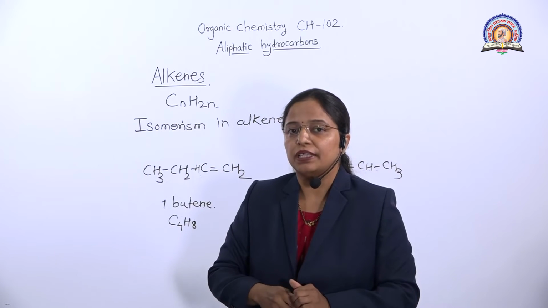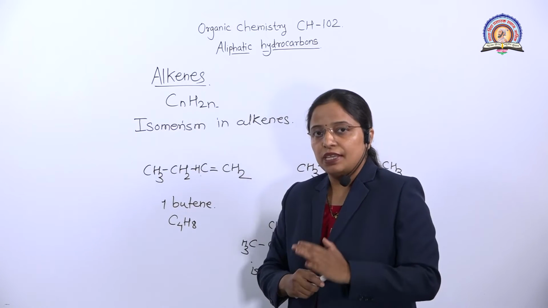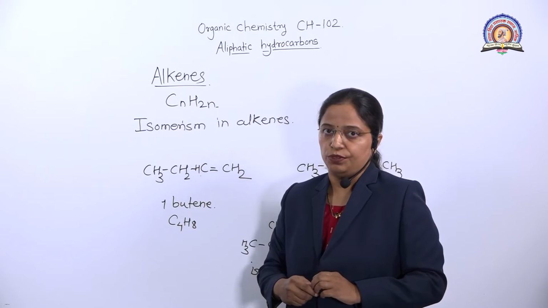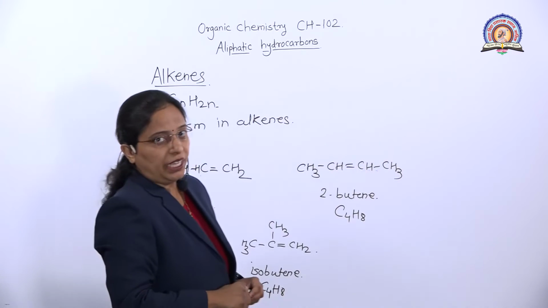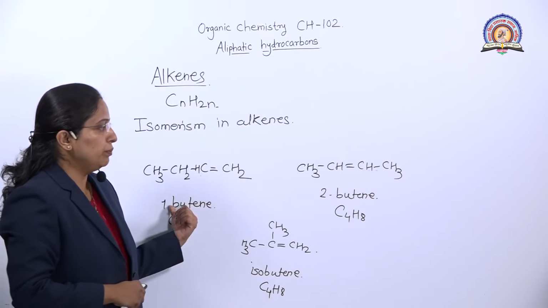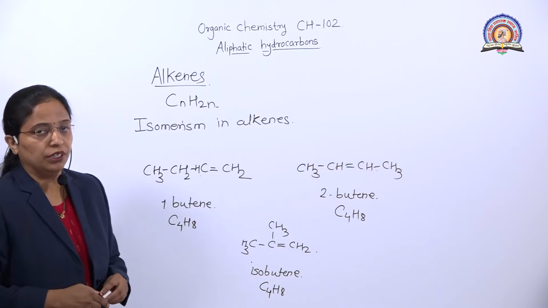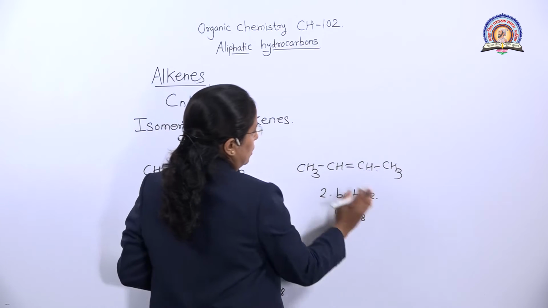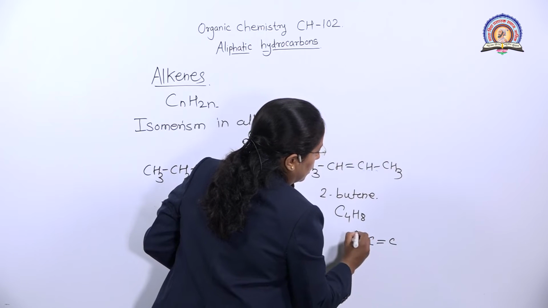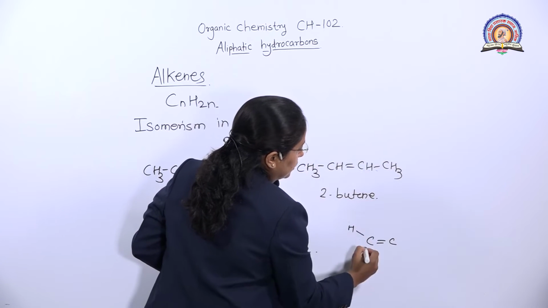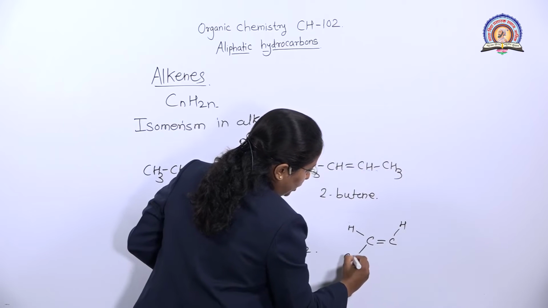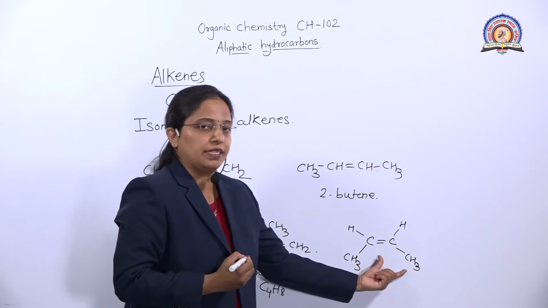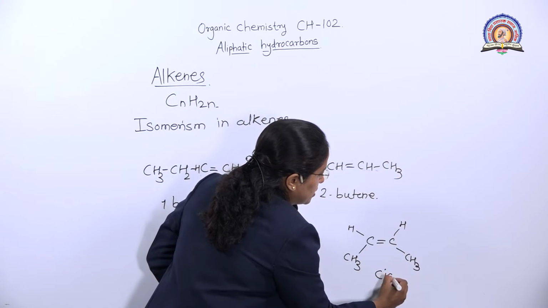So remember that compounds having the same molecular formula but a different structural arrangement are called isomers. Butene has three isomers: 1-butene, 2-butene and isobutene. Then this 2-butene exists in two forms. When the two methyl groups are on the same side, it is called the cis isomer.